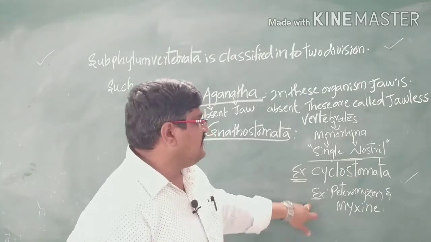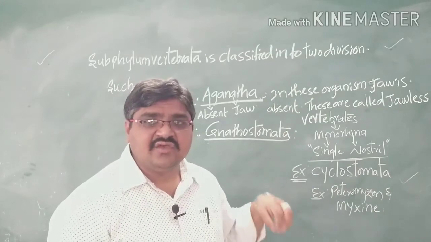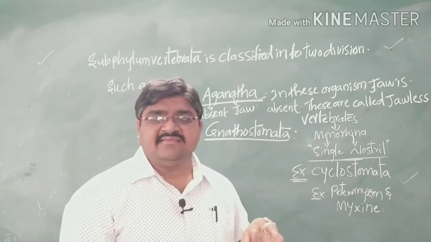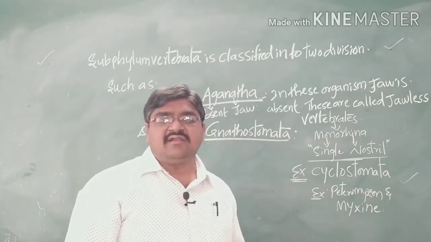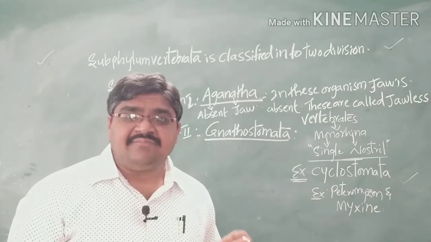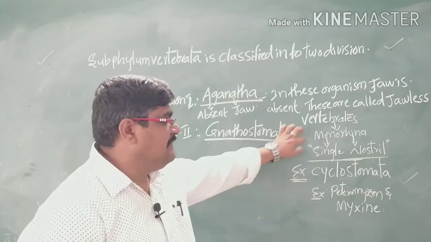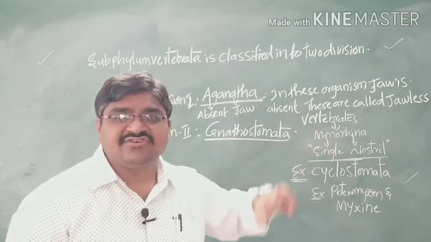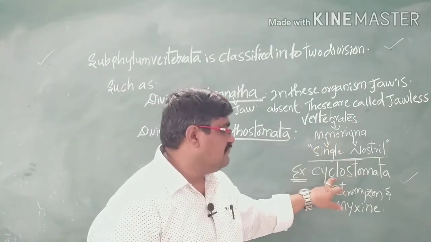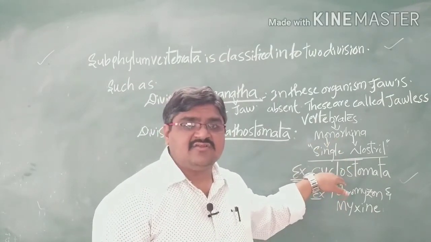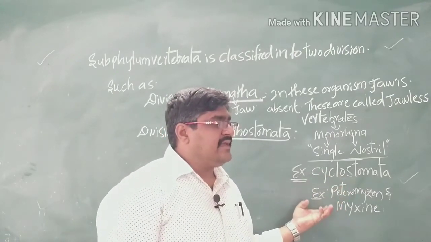Why? Because these are organisms which do not have jaws, so we can call them jawless organisms, Agnatha. A means absent, gnatha means jaws. The jaws are absent, so due to the absence of the jaw, we can call them jawless vertebrates, or monorhinous, having a single nostril. Examples are the Cyclostomes, in which the examples are Petromyzon and Myxine.